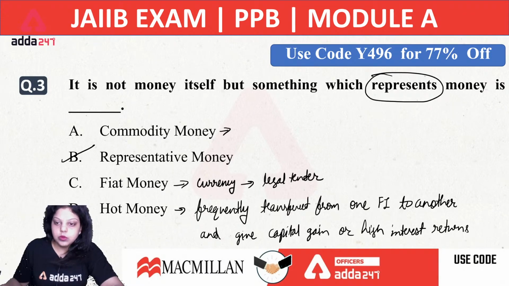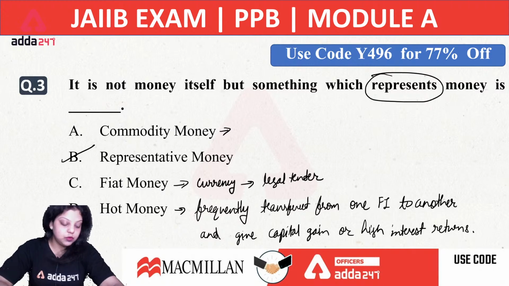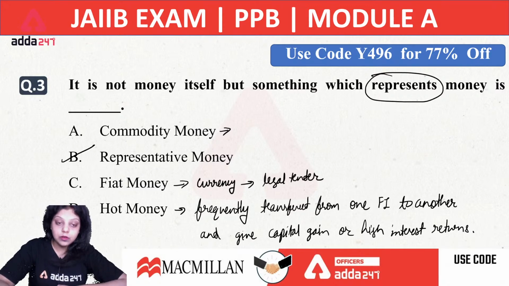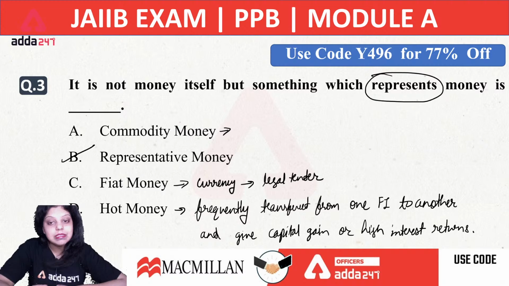So what is hot money? Hot money is simply that money which is frequently transferred from one financial institution to another, and it always generates capital gain for you, or it always gives a high rate of returns on your investments.